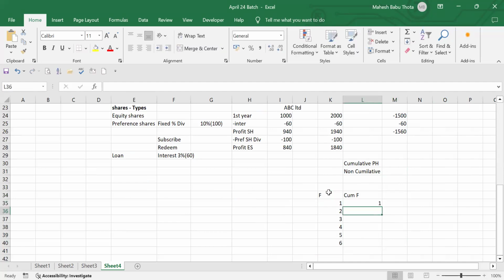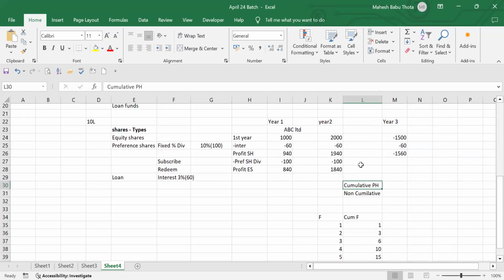It's 1, then 1 plus 2 is 3, 3 plus 3 is 6, 6 plus 4 is 10, 10 plus 5 is 15, 15 plus 6 is 21. This is called cumulative frequency. For every frequency, we're adding the previous frequency, right? This is called cumulative frequency. The same concept will be applied for cumulative preference shareholders also.